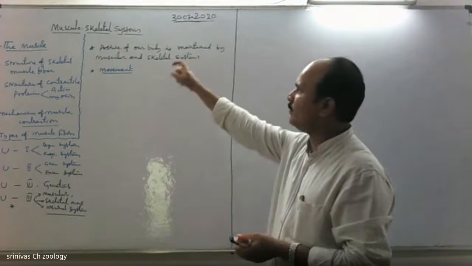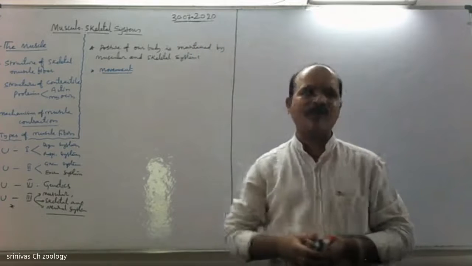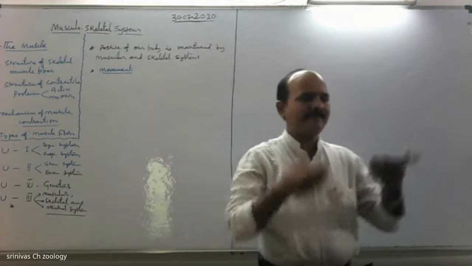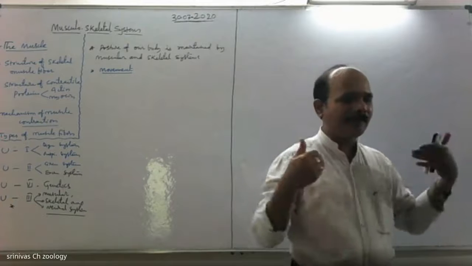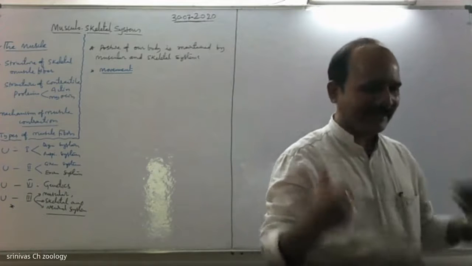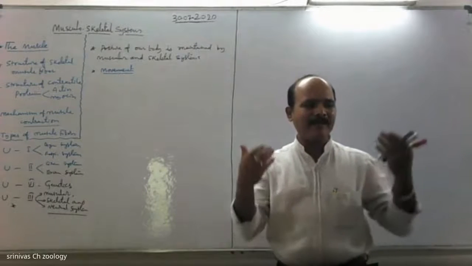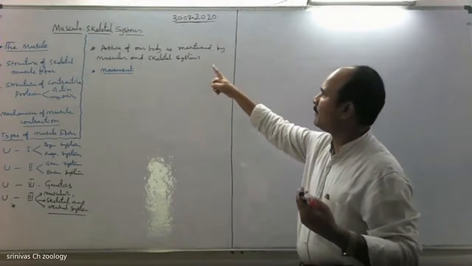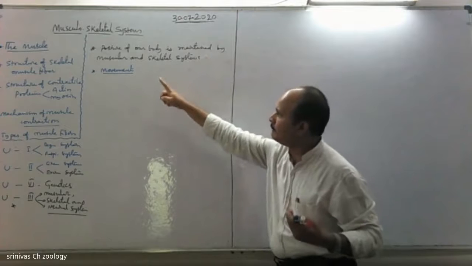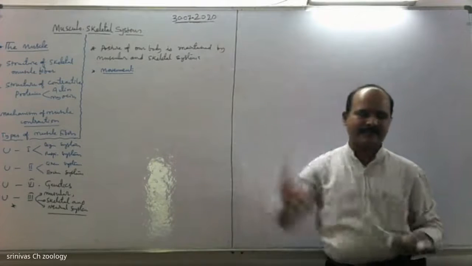See, today's session we discuss muscular system of our human beings. See, our posture, shape of our body is because of our skeleton. And muscles also help in maintaining our posture. Posture of our body is maintained by muscular and skeletal systems.